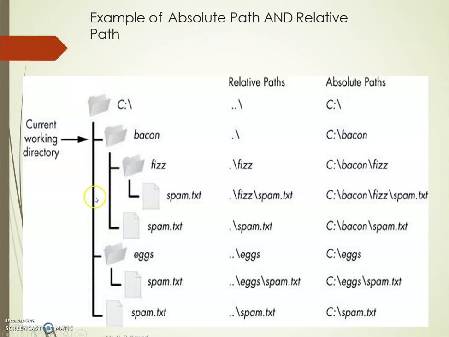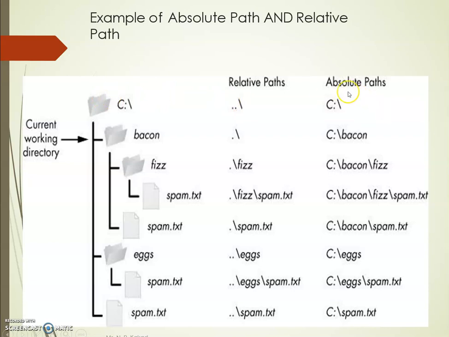Here I have shown the folder hierarchy. On the C drive, I have stored one background folder, a second folder, eggs, and third, a text file. In the background folder, there is one folder and one text file, and in that folder, there is one text file. If I want to access this parent folder or the root folder through a relative path, we have to use two dots and then a backslash. It will access the root folder or the parent folder.